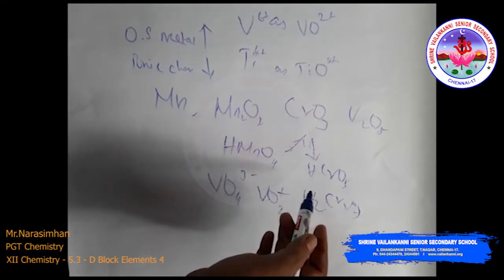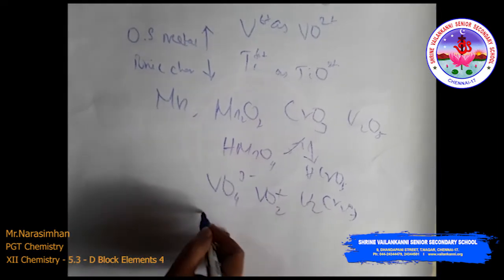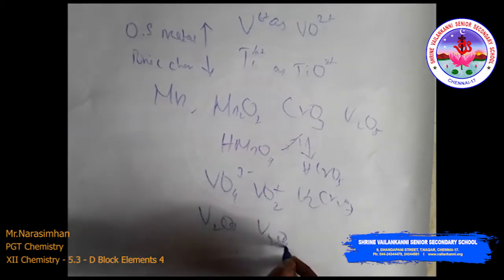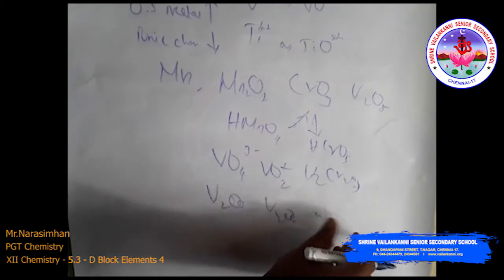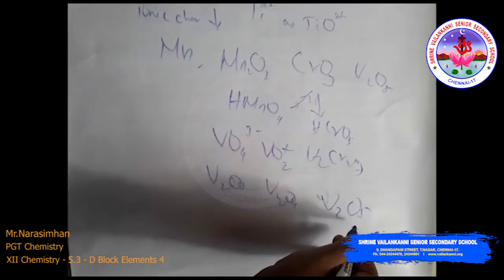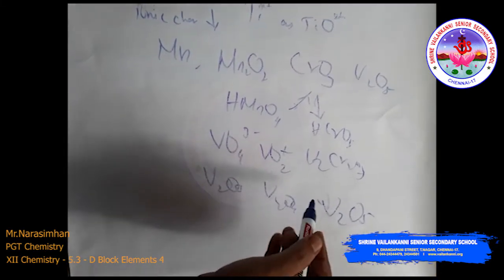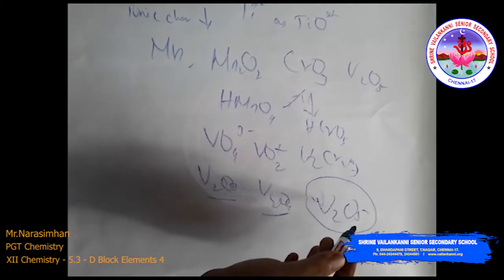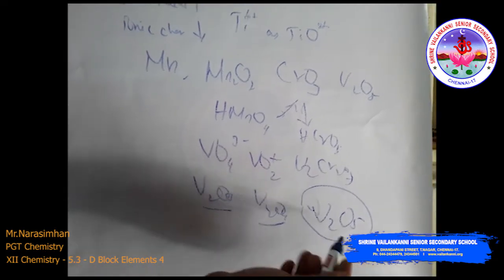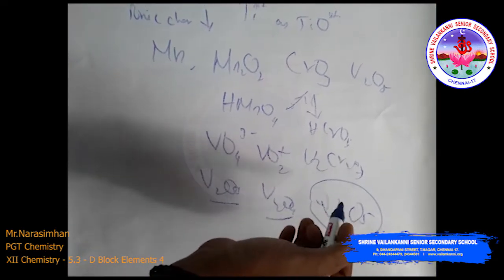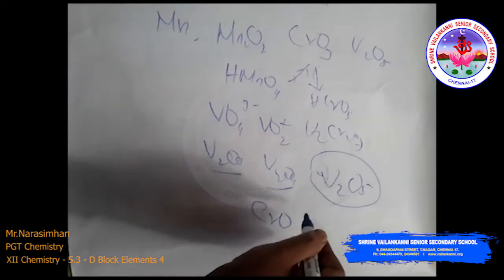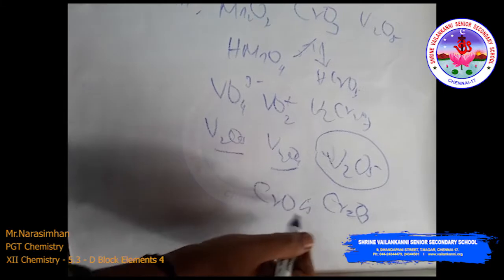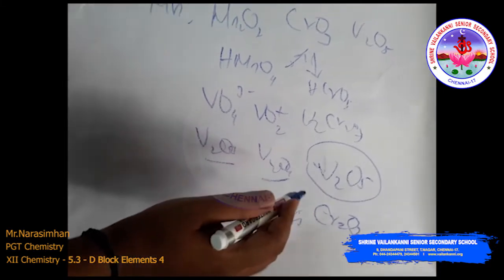The vanadium oxides change gradually from basic V2O3 to less basic V2O4, and V2O5 is amphoteric. Okay, this is basic, this is less basic, and this is amphoteric, which means it has both acid and base characters, that is, it reacts with both. Then there is the well characterized CrO, which is basic, but Cr2O3 is amphoteric. So this is the main idea of the oxides and the oxoanions of metals.